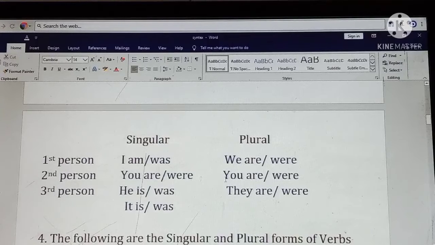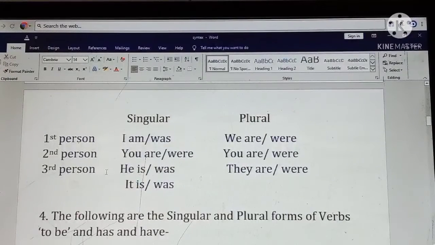That is why in plural form, you agree with are and were. Are is used in present and were is used in past. Third person, he agrees with the verb is in present, and he was agrees with the verb of past. He is and it was is the singular form of the verb, and they are or they were are two different verbs used for present or past.